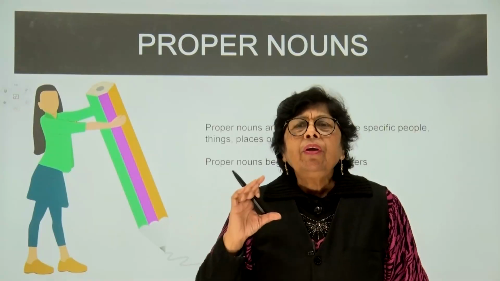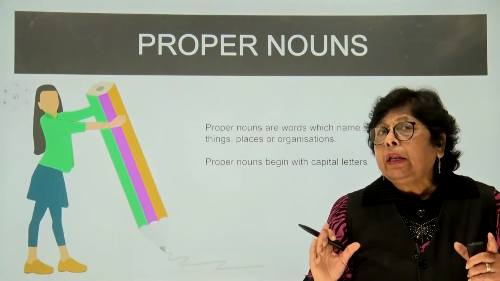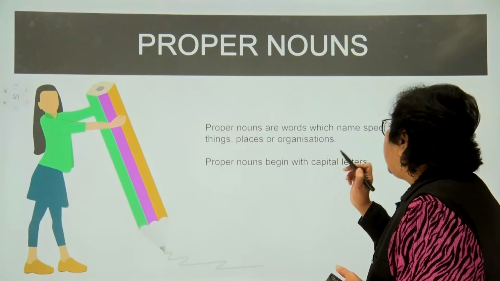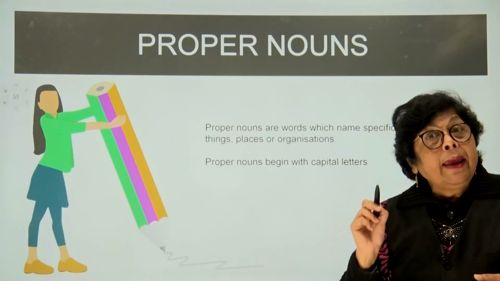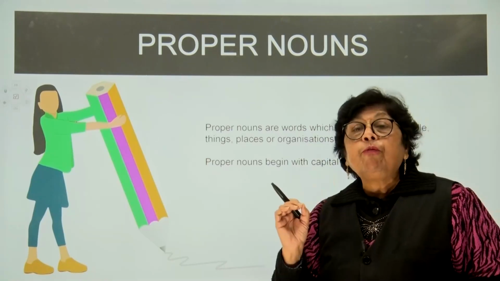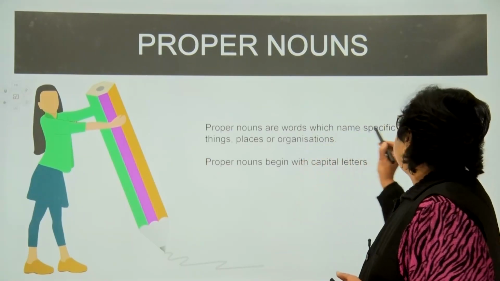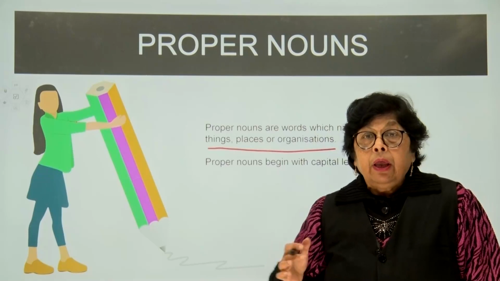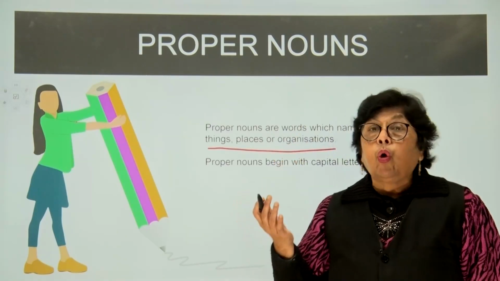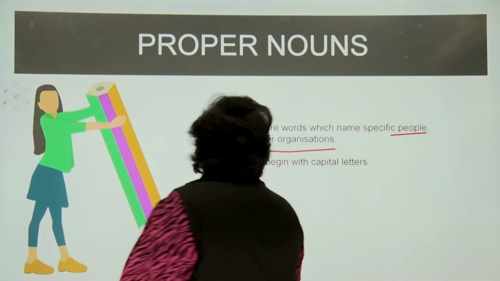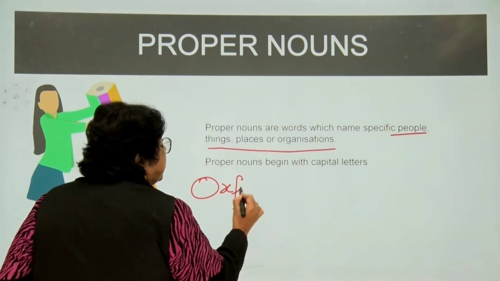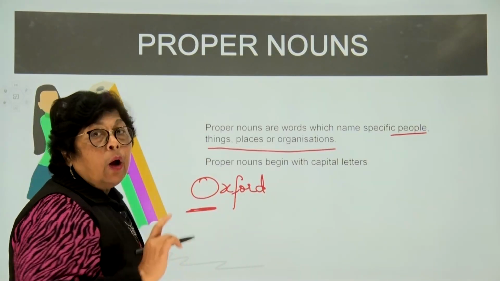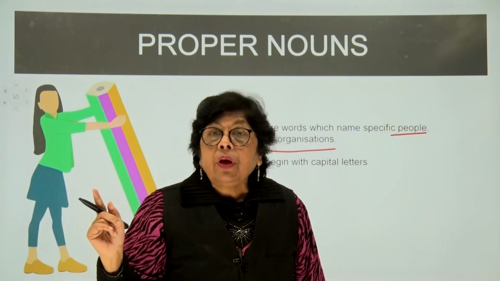Proper nouns. Children, see, it's also a nice way to notify it. P is for proper, P is for particular. So what is a proper noun? A proper noun is a name given to very specific or particular places, particular people, and particular organizations. If I am talking of a particular school or a college, for example, the Oxford University children, the Harvard University, well, I have a proper noun because there's only one Oxford University in the whole world.